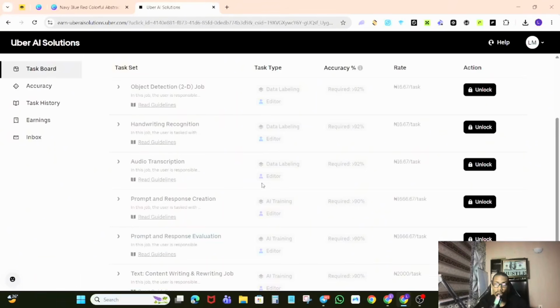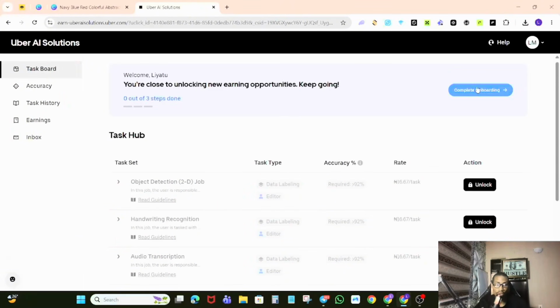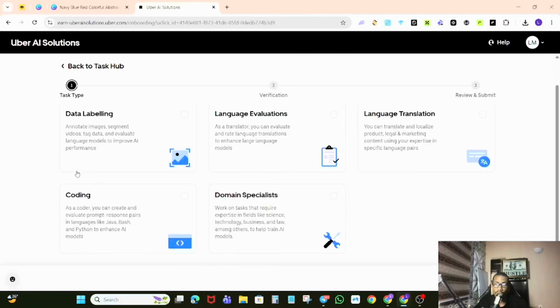So we'll try to make sure these are part of our CV or the skills we have. So let's go with the onboarding. Click on onboarding, and you can see we have data labeling, language evaluation, language translation, domain specialist, and coding.